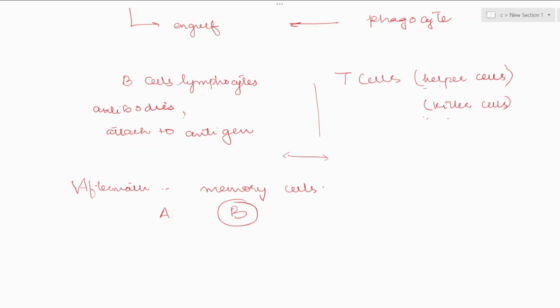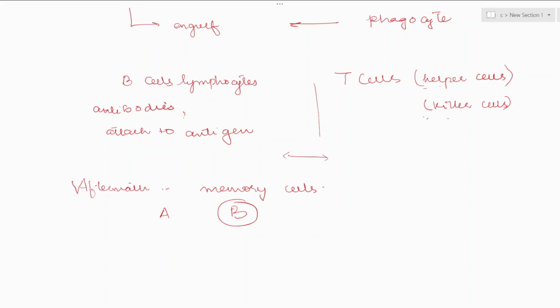And then they attach to the antigen and destroy it. The T cells are also known as helper cells. What do they do? They help B cells to kill the pathogen or antigen.